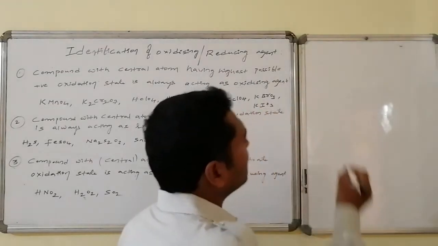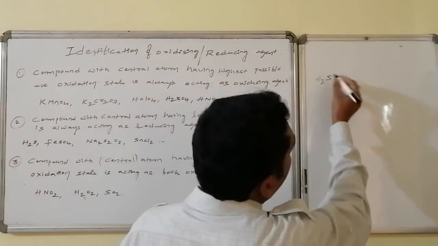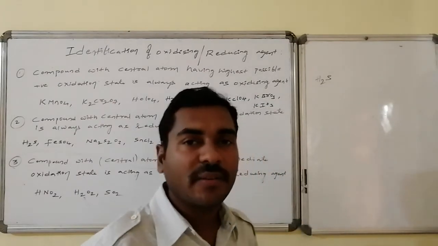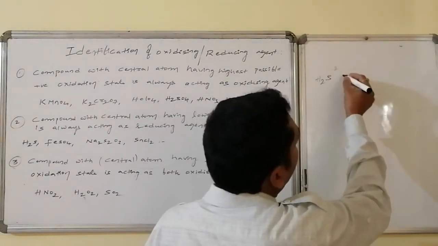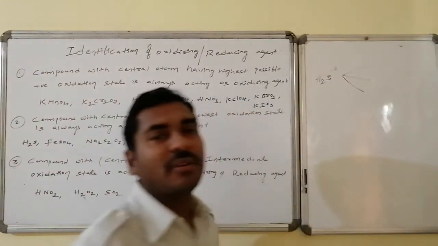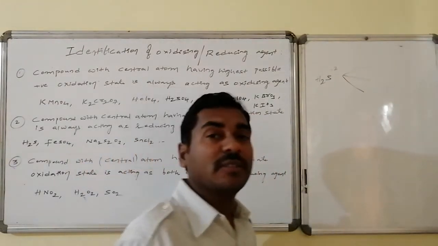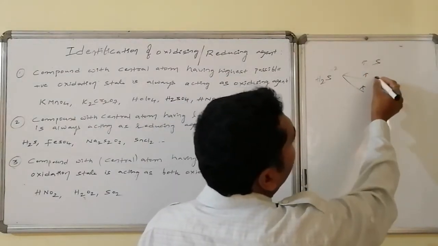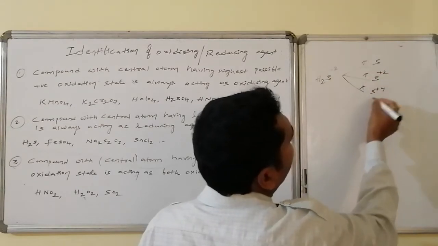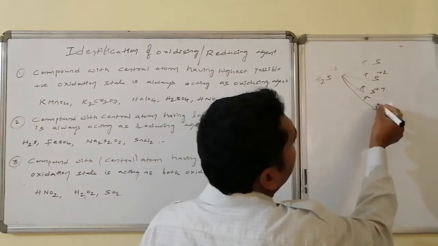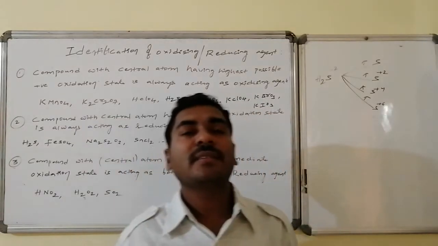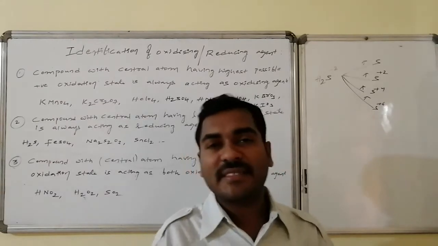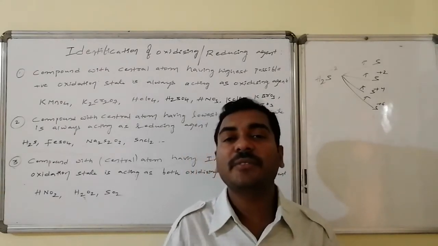Suppose in case of sulfur, let us see H2S. The oxidation number of sulfur present in hydrogen sulfide is -2. If you look at any of the possible oxidation states in H2S related reactions, it will increase the oxidation number, maybe to sulfur 0, maybe to +2, maybe to +4, maybe to +6. Like this, in every case of different varieties of possible chemical transformation, it wants to increase the oxidation number, hence it is just acting as a reducing agent.